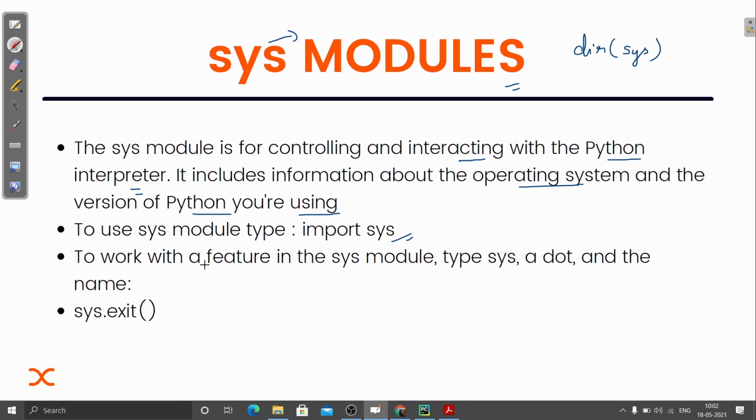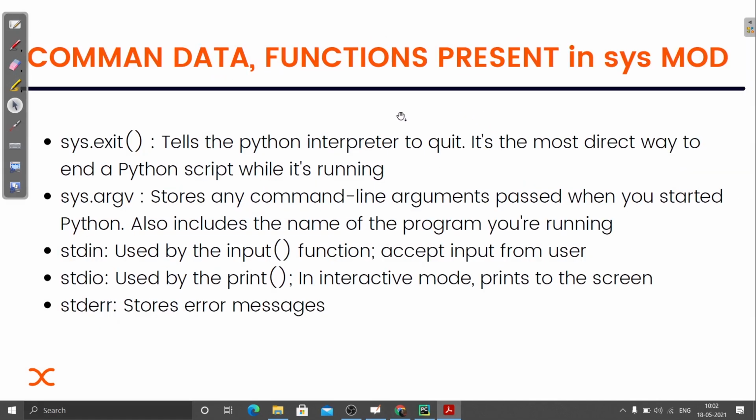To work with a feature of the sys module, type sys, then dot, then the name of the function you want to use. So this exit will terminate the terminal. It will end, or stop, the execution manually.